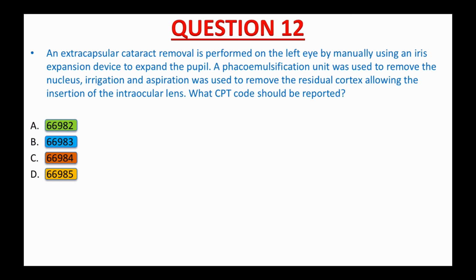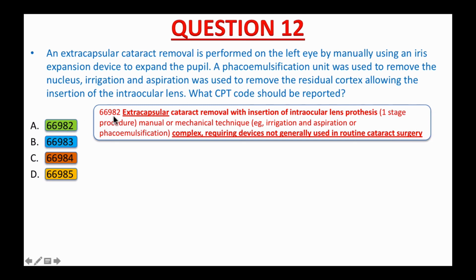Assuming you already looked them up in your CPT book, here is what you get. 669A2, extracapsular cataract removal with insertion of intraocular lens prosthesis, one-step procedure, manual or mechanical technique, e.g., irrigation and aspiration or phacoemulsification, complex, requiring device not generally used in routine cataract surgery.